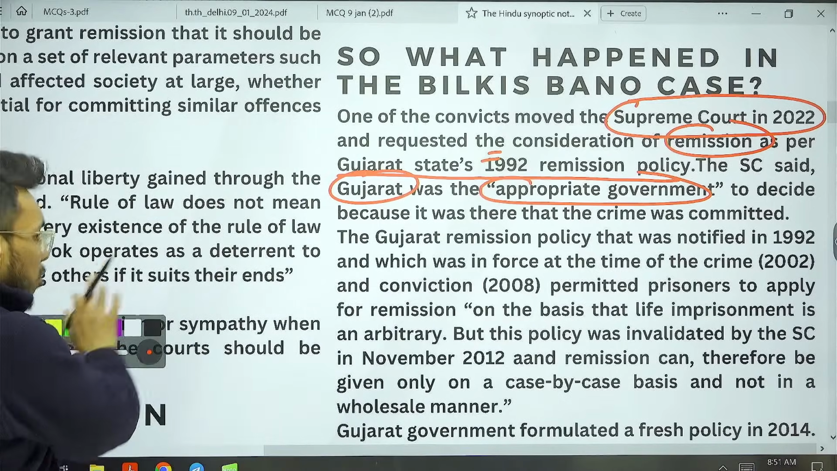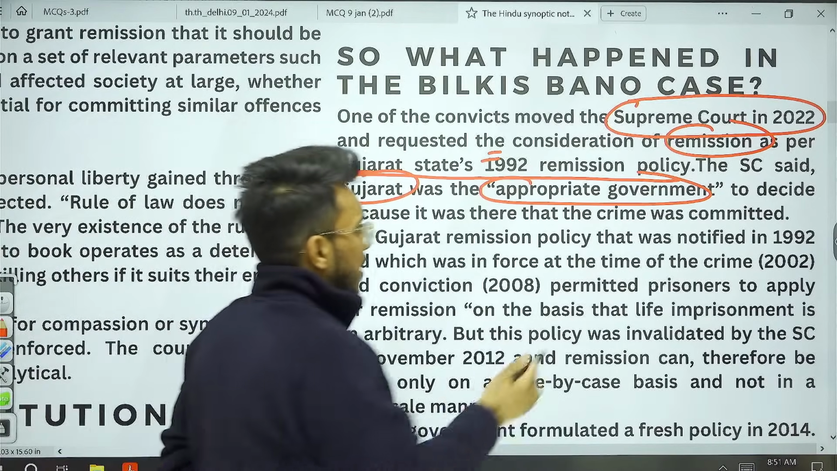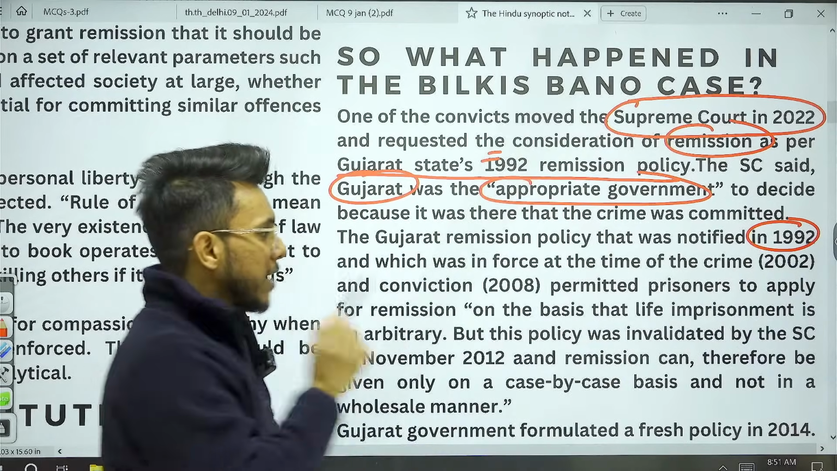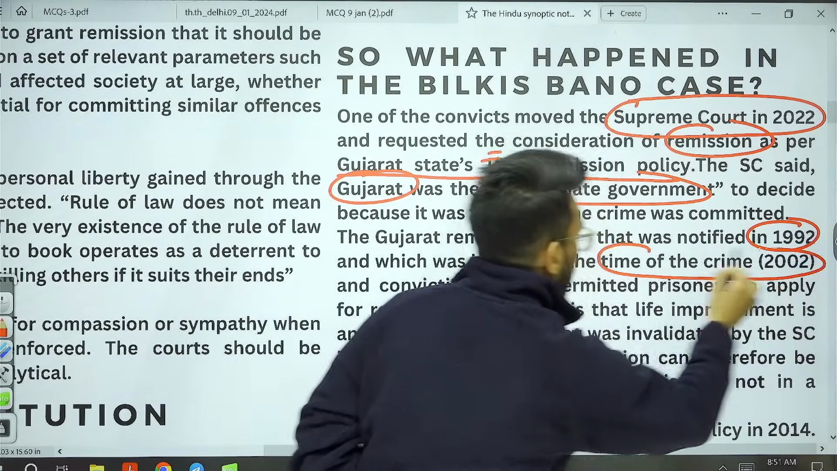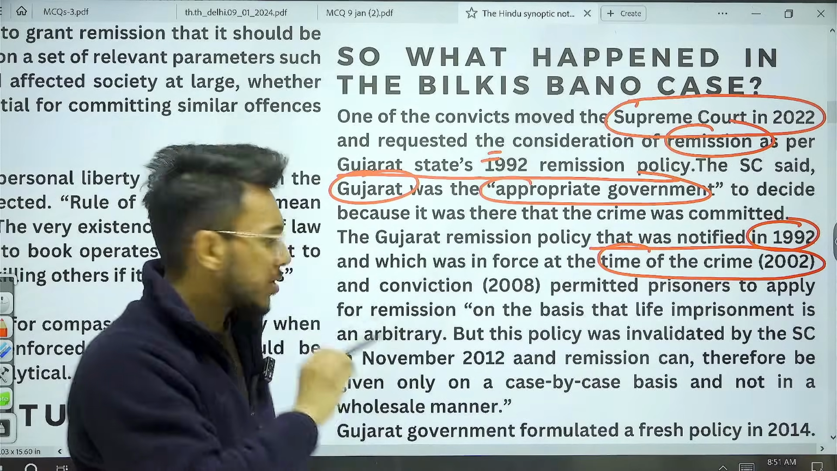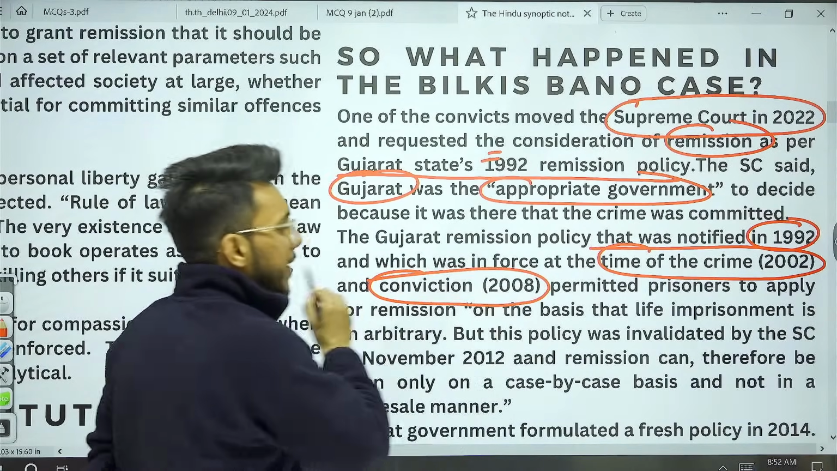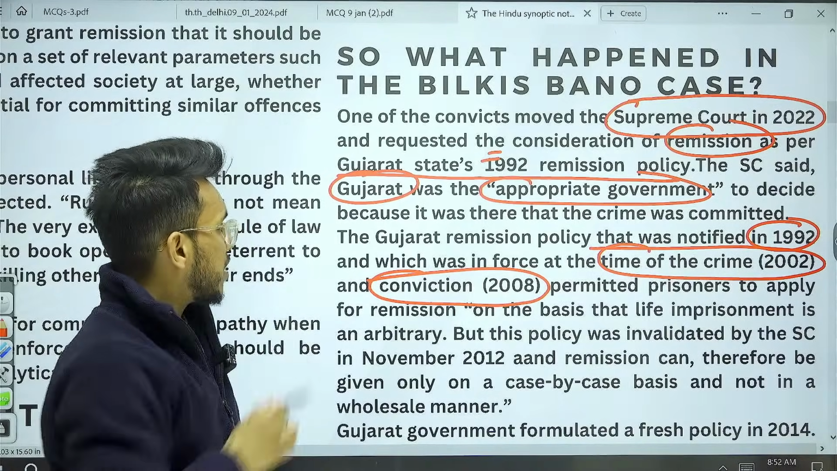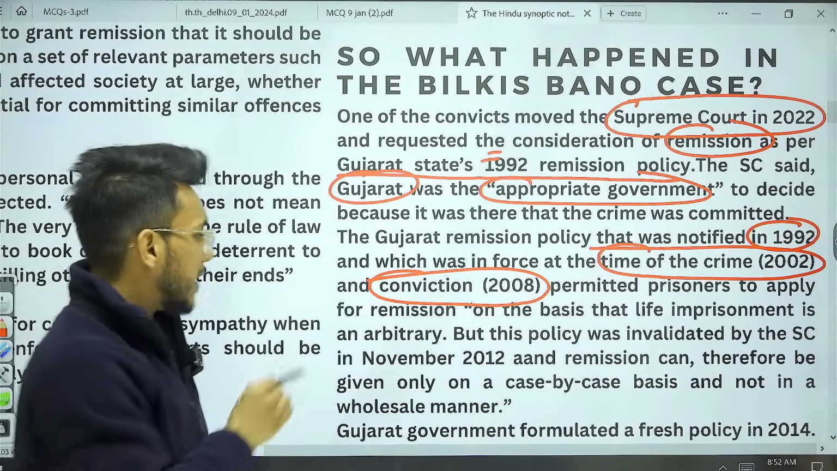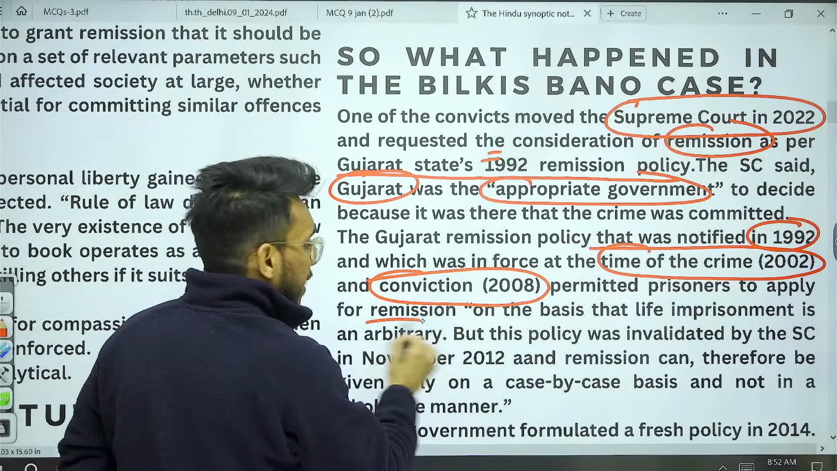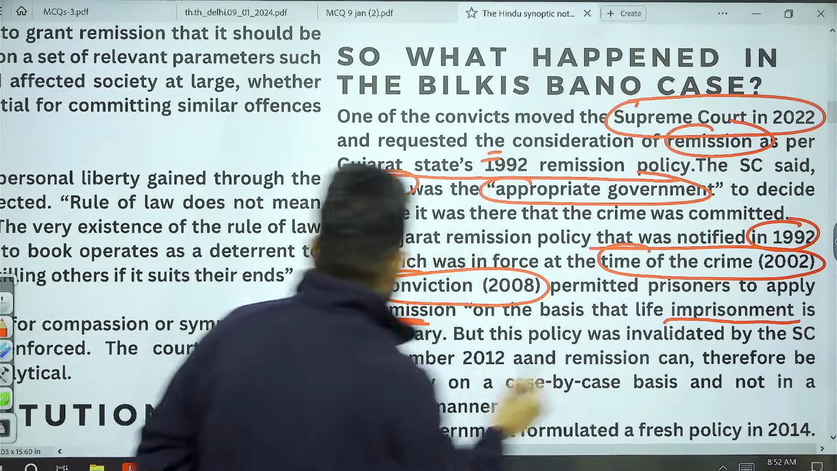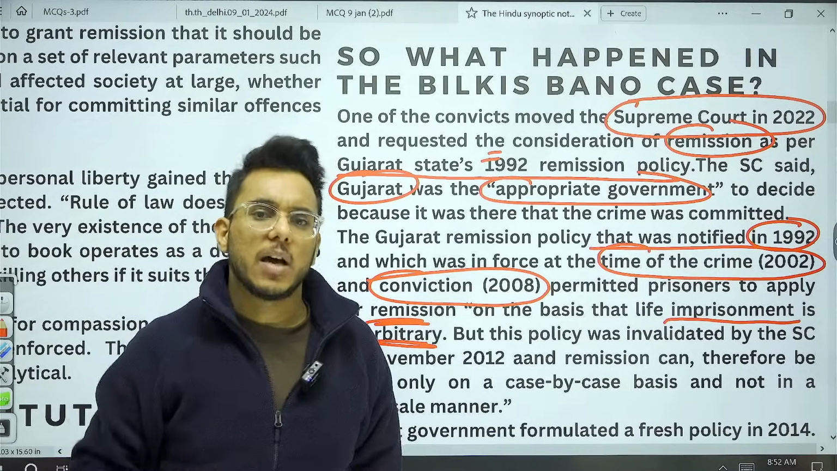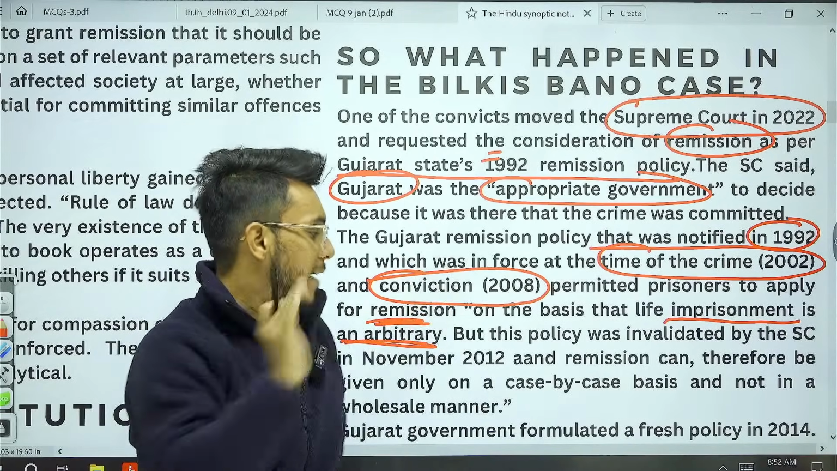Now guys, when we talk about the Gujarat remission policy, understand this thing. This Gujarat remission policy of 1992 was in force when the crime was committed in 2002, and also when the conviction was given in 2008. And this Gujarat policy of 1992 provided that the prisoner can apply for remission on the basis that life imprisonment is arbitrary. They can apply for the remission, and they applied for this particular thing.